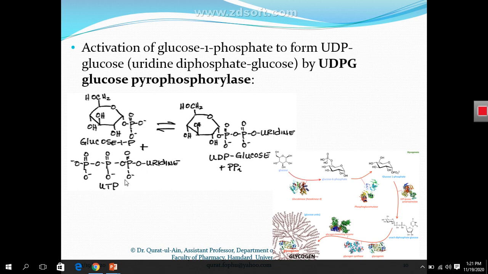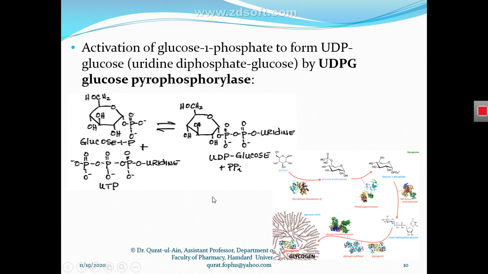So this enzyme, UDP, uridine diphosphate glucose phosphorylase, transfers a phosphate from UTP, uridine triphosphate, onto glucose 1-phosphate. So this is happening in step number 3 of this pathway.